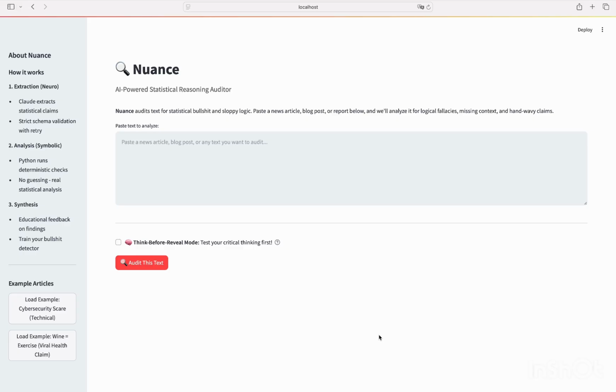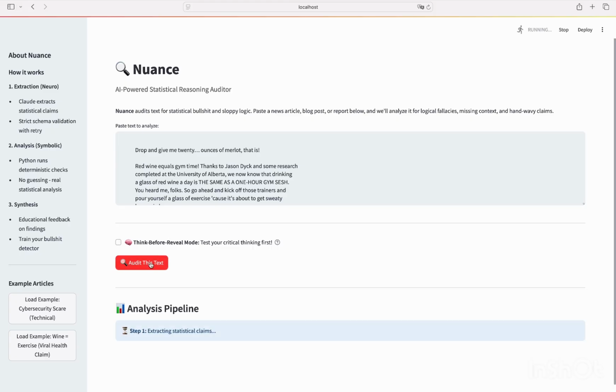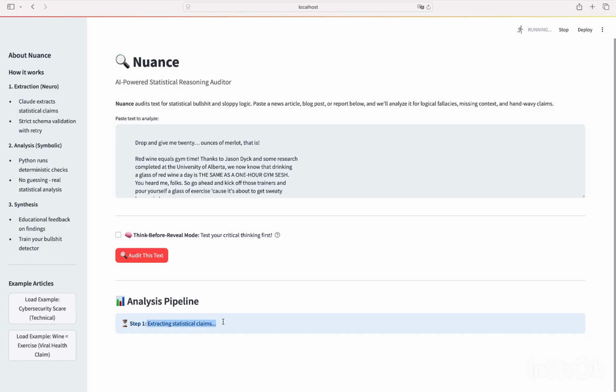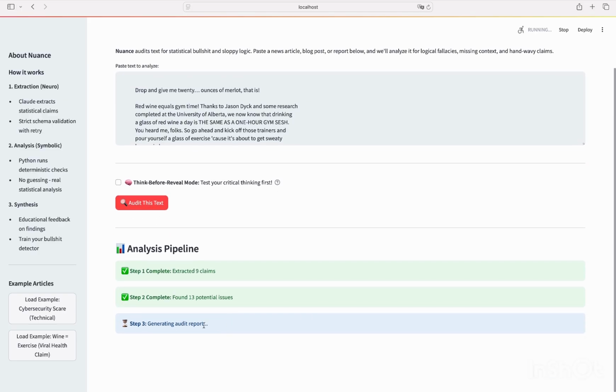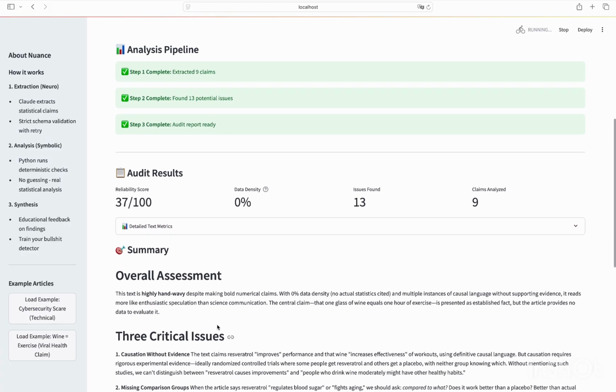Then we can try to use our example asset. Let's start with that wine article. Of course, you can copy and paste other articles you like. Then we press the Audit the text button. Nuance will run 3 stages. First one is extracting claims, the second one is running deterministic checks, and the third one is generating the report. The report is ready.